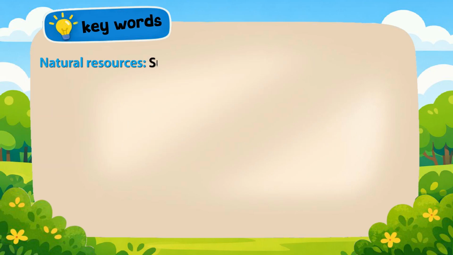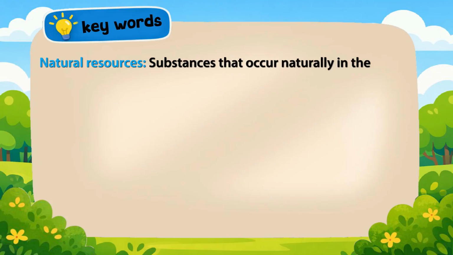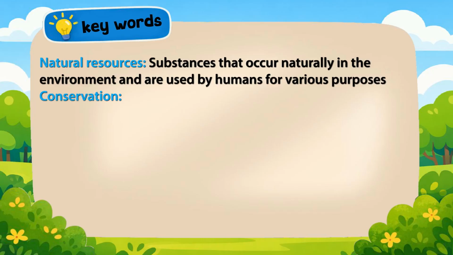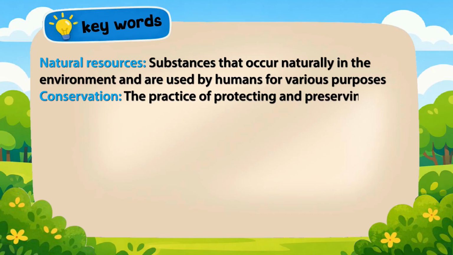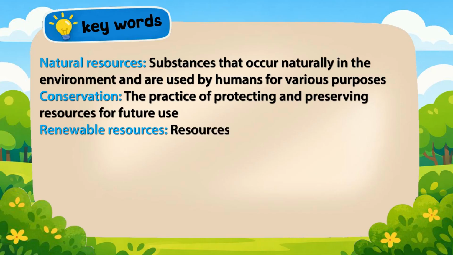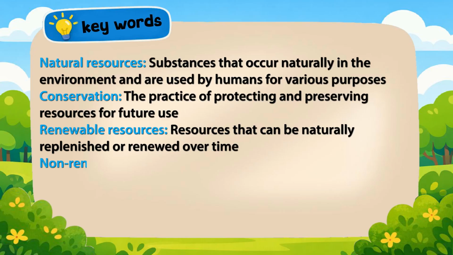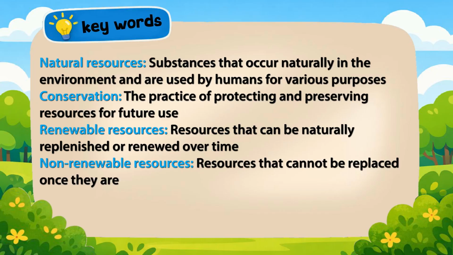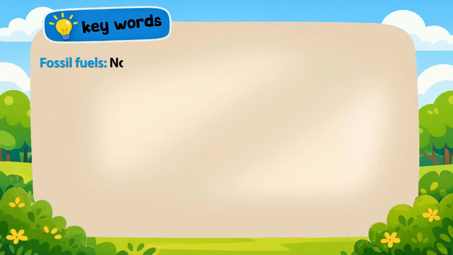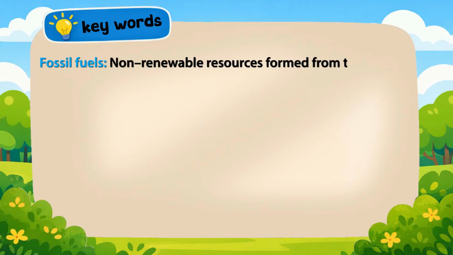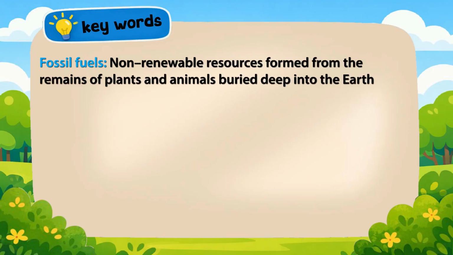Natural resources, substances that occur naturally in the environment and are used by humans for various purposes. Conservation, the practice of protecting and preserving resources for future use. Renewable resources, resources that can be naturally replenished or renewed over time. Non-renewable resources, resources that cannot be replaced once they are used up. Fossil fuels, non-renewable resources formed from the remains of plants and animals buried deep into the earth.